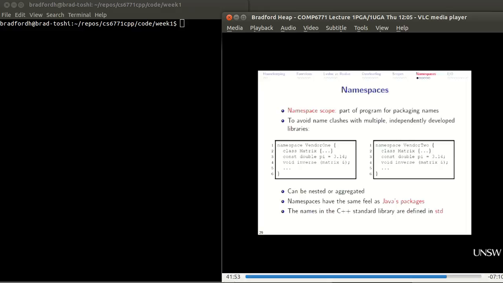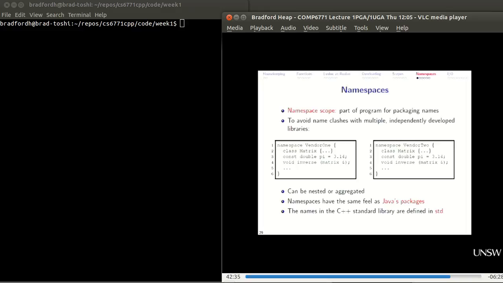This is probably going to be new. Namespaces work very similar to Java packages. They allow you to put a group of related functions and variables and all sorts of stuff together into one place. So you can do something like this. You can have 2 different classes or files, C++ files. Both define a class called matrix. Both declare what pi is. Both have a function called inverse. But because these things are put inside a namespace, so namespace vendor 1, namespace vendor 2, these things compile completely separately, completely fine.